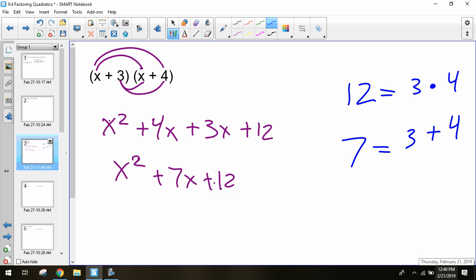So, there's a pattern that is pretty consistent with these quadratics. Anytime you have a three-term polynomial, these trinomials, quadratics with the second power, a way we can factor them is if you look at that last number and think, what are two numbers that multiply to get this last number? What are two numbers that add to get my middle number? If you can find two numbers that do both, those are going to be your factors. So in this case, 3 and 4 multiply to get 12. 3 and 4 add together to get 7. Those are our factors, x plus 3 and x plus 4.